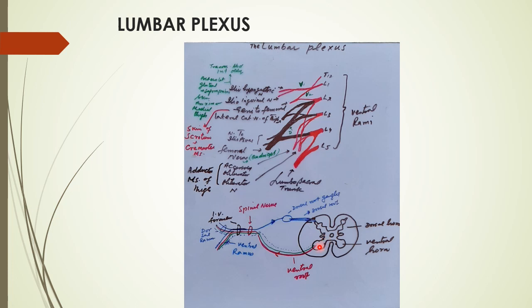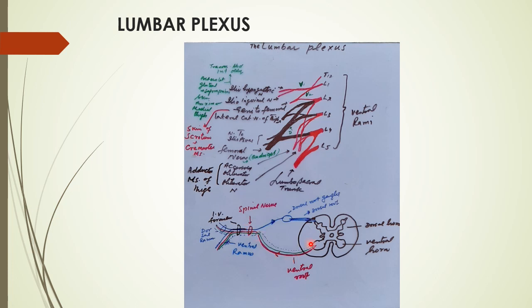Then we come to the ventral horn. The ventral horn is the motor horn, which gives the motor impulses, or gives their axons, which pass as the ventral root. So the ventral root is the collection of the axons of the anterior horn, and they form the ventral root, which joins with the dendrites of the dorsal root ganglia. Together they form the spinal nerve.